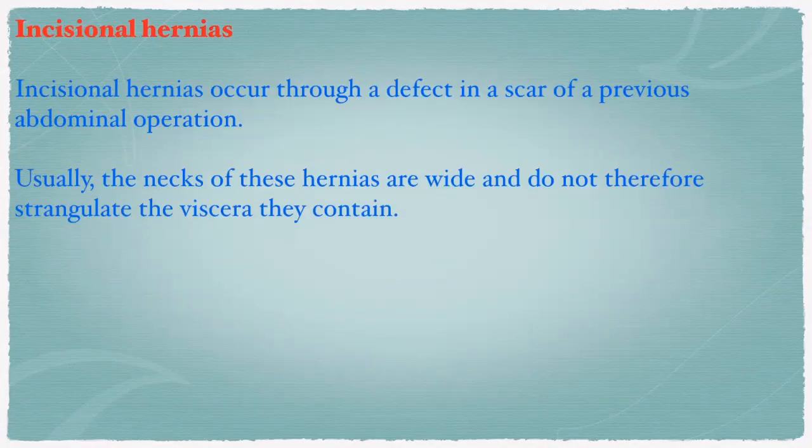Incisional hernias occur through a defect in a scar of a previous abdominal operation, right? So if the person is operated on for some operation on the anterior abdominal wall, the scar will become a defective area in the anterior abdominal wall musculature. So it is a potential area for hernia. Usually the necks of these hernias are wide and do not therefore strangulate the viscera they contain.